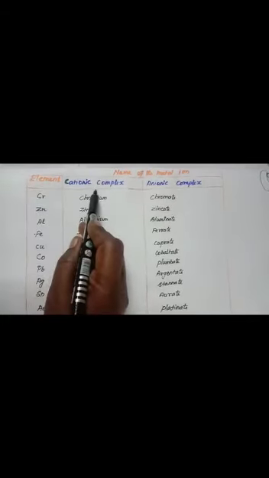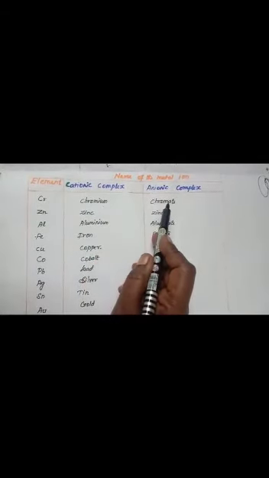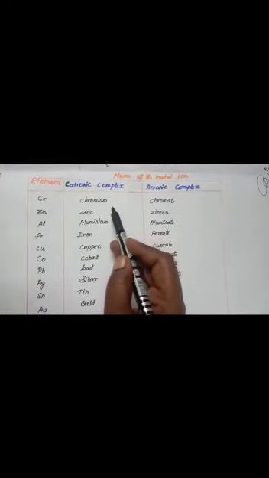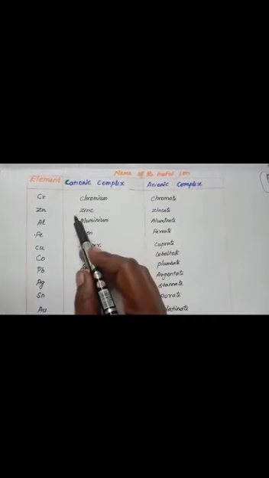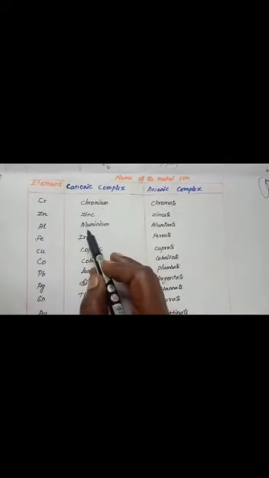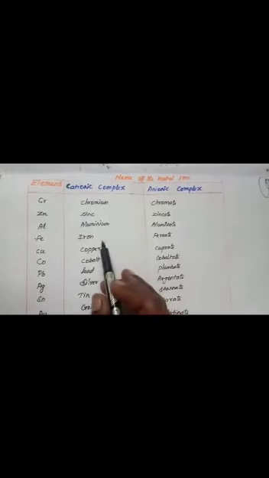In a cationic complex, the name should be written as chromium. If it is present in an anionic complex, it means chromate. The suffix ate should be added to the metal name, chromate. Zinc means zinc in a cationic complex, zincate in an anionic complex. Aluminium means aluminium in a cationic complex, aluminate in an anionic complex.